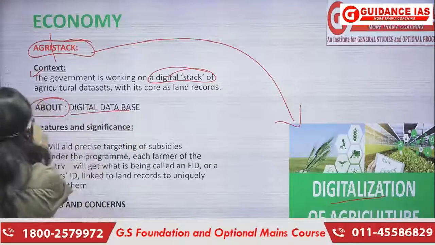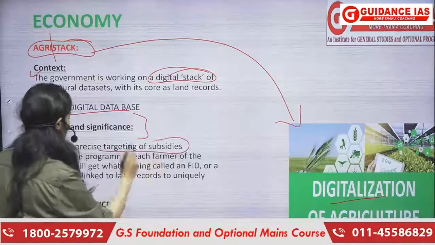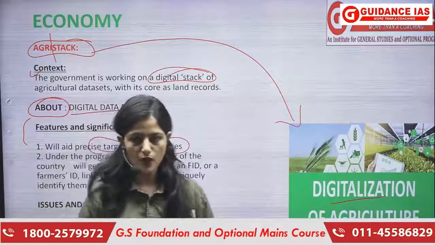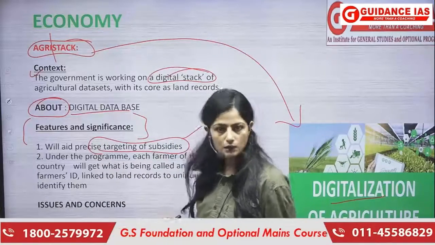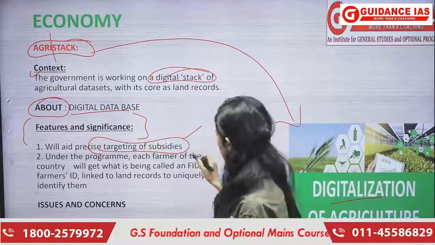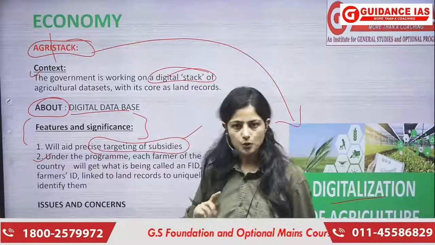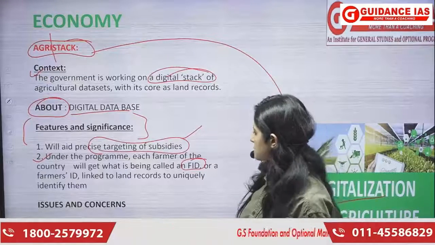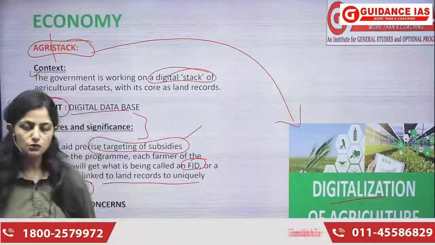Okay, what are certain significance, what are certain features of it? That it will be targeting precise subsidies. Suppose we have a proper record of a farmer, we will be able to supply the subsidies directly into their bank account. So it will be easier for the government to target the subsidy to the right person, right? Also, second is the program will be providing an ID to every farmer, which we will call FID, that is Farmer ID, which will be linked to their land records, ताकि हम उनको आइडेंटिफाई कर सके, ताकि वो यूनिकली आइडेंटिफाई हो सके.